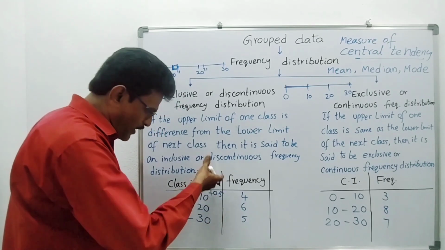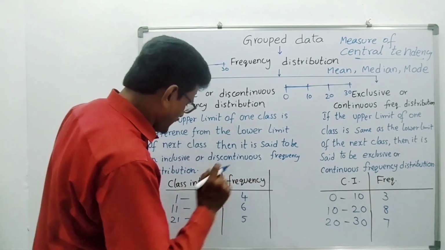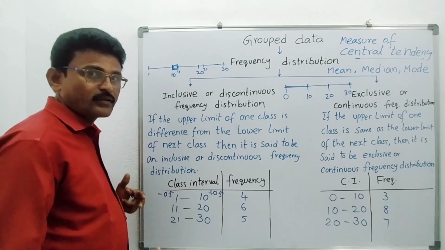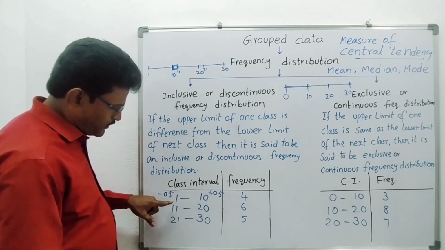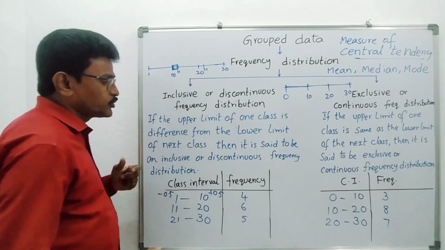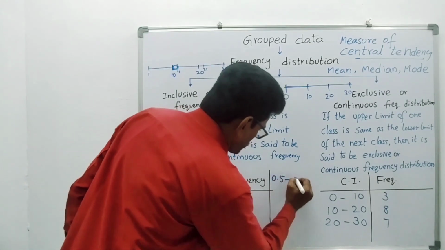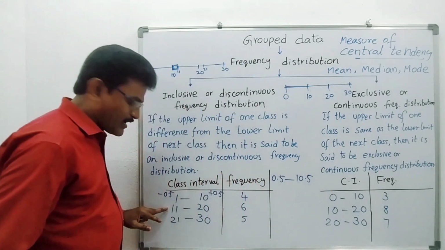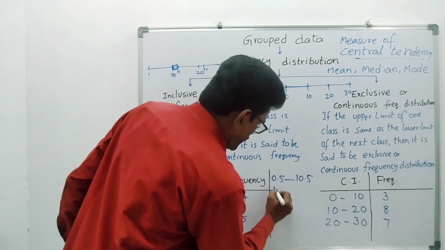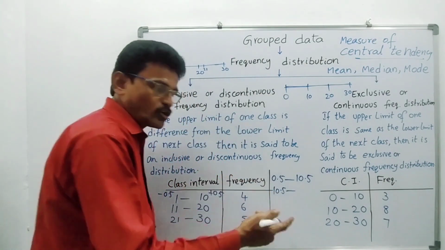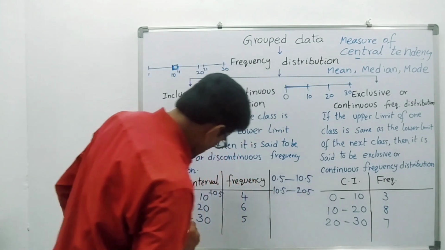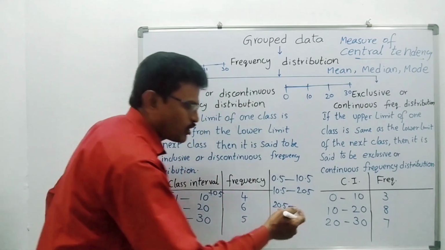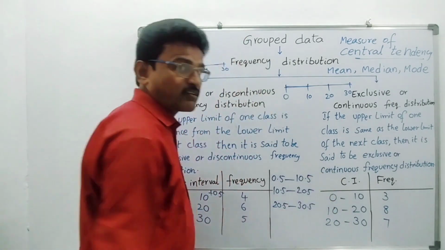You add 0.5 to upper limits. Similarly, you reduce 0.5 from lower limits. Okay, what will happen that time? Just observe here. 1 minus 0.5, you will get 0.5. Now 10 plus 0.5, you will get 10.5. Once again, 11 minus 0.5, you will get 10.5. 20 plus 0.5, it is 20.5. Once again here 21 minus 0.5, that is 20.5. 30 plus 0.5, 30.5.